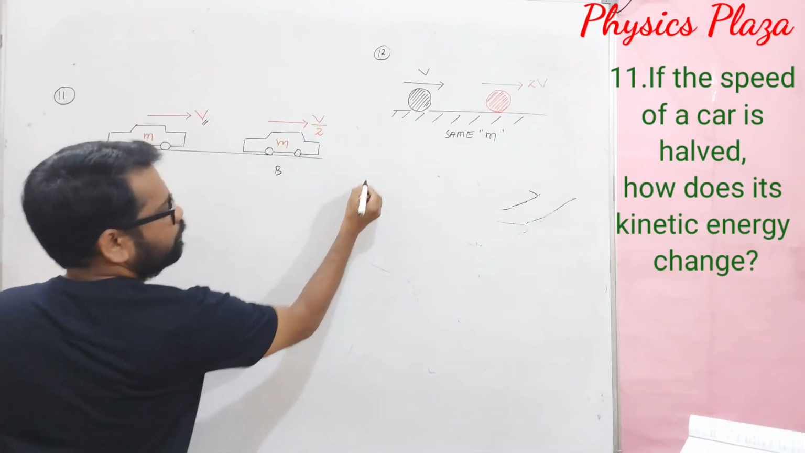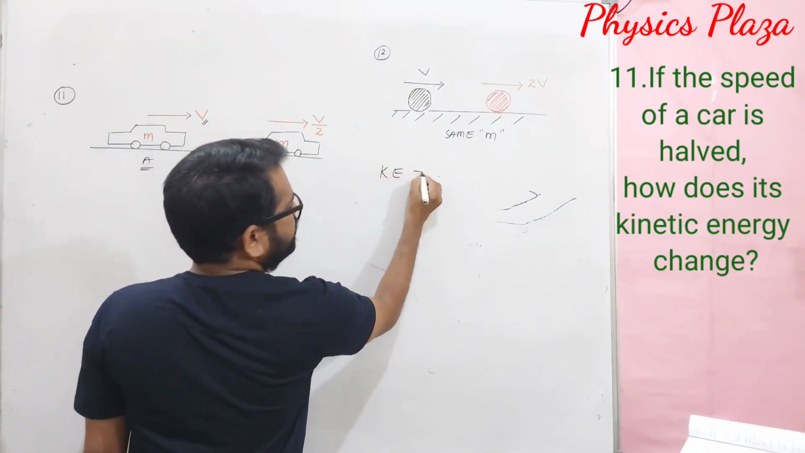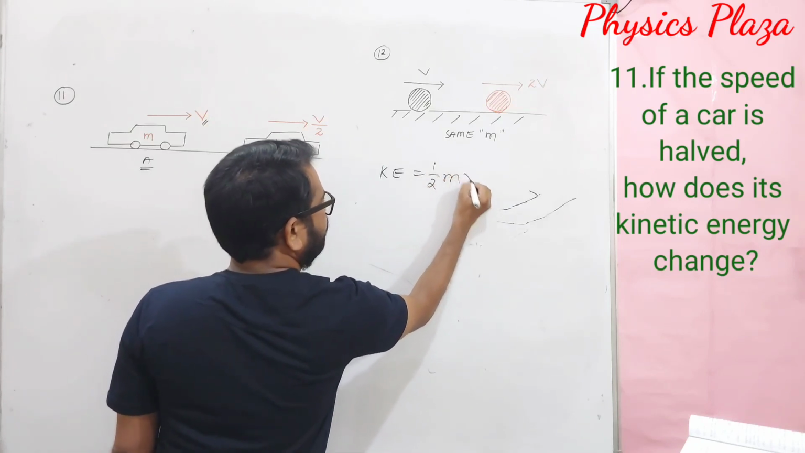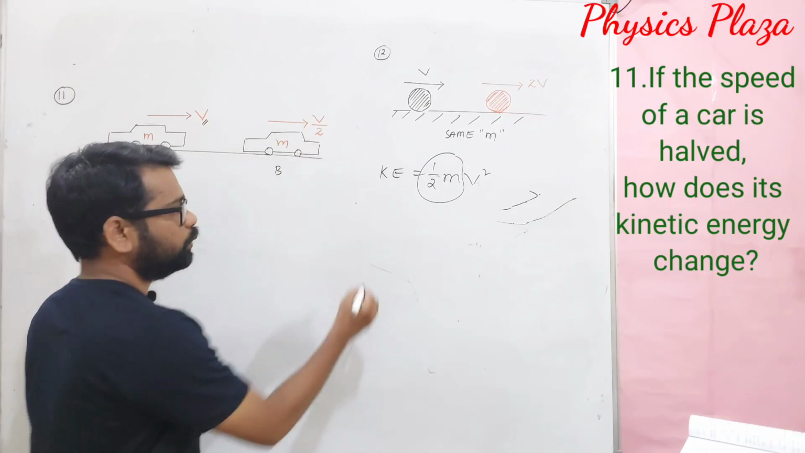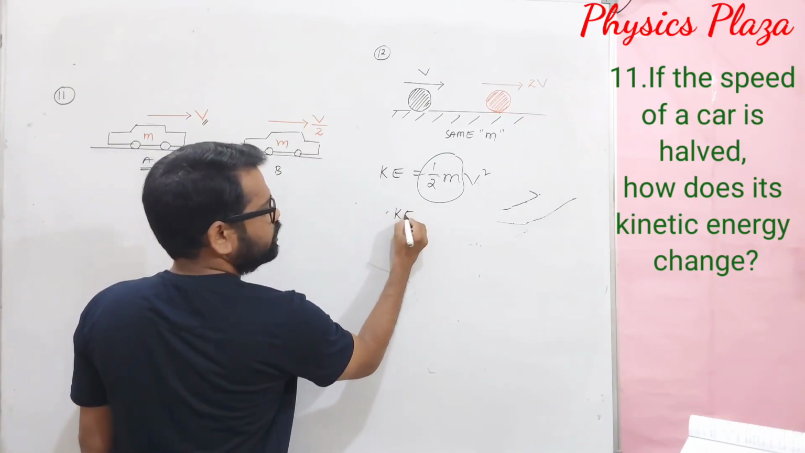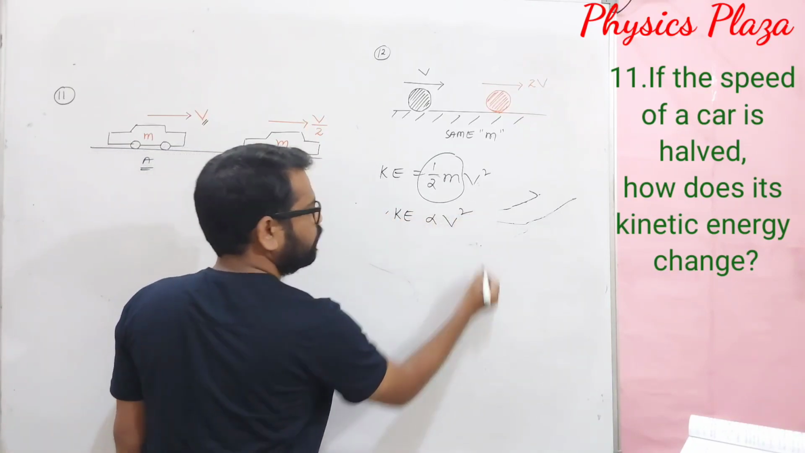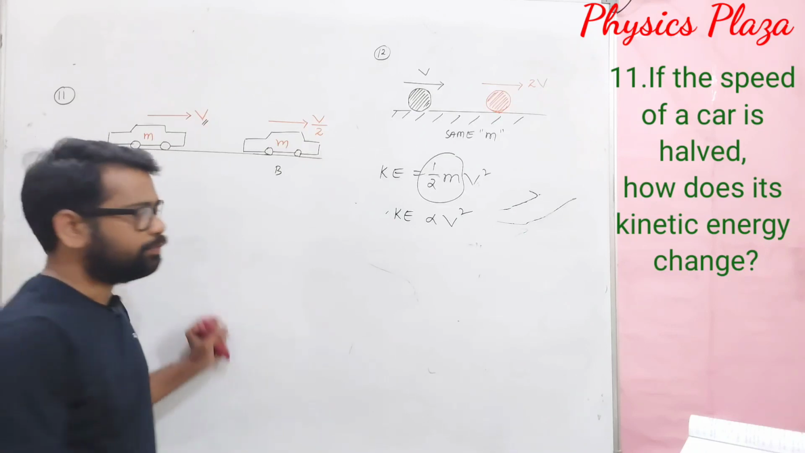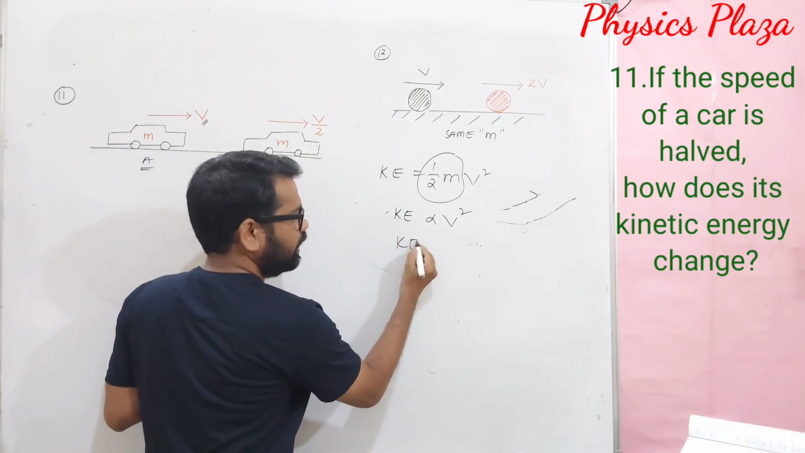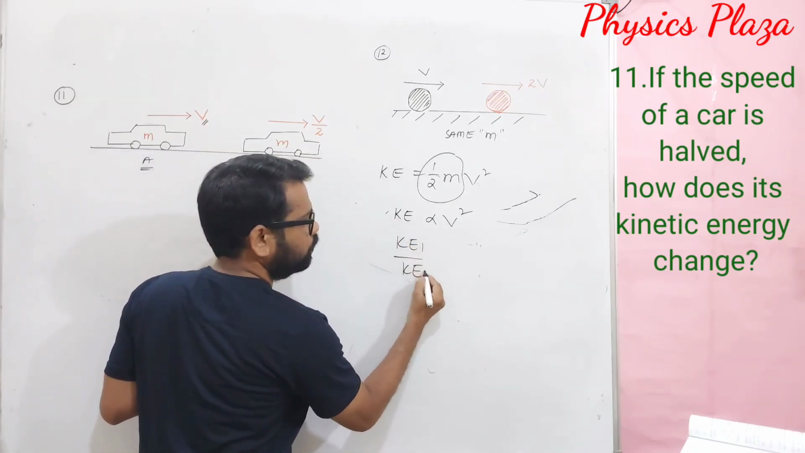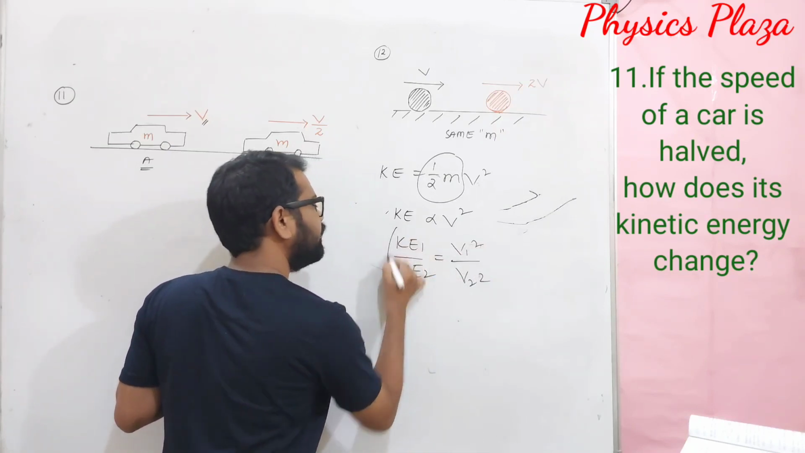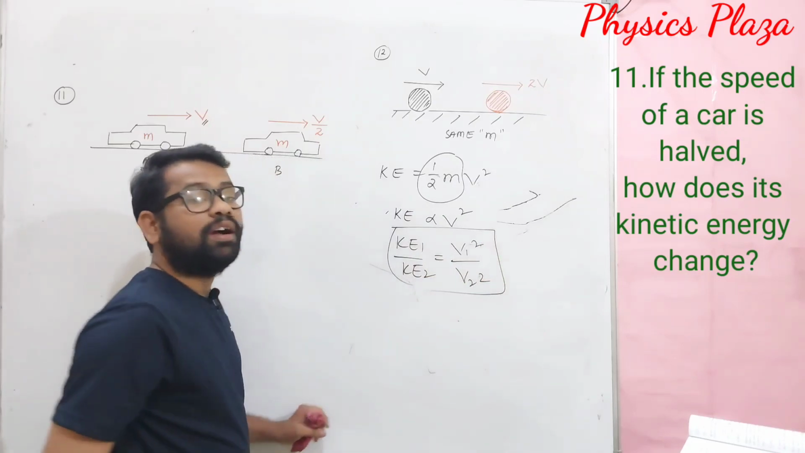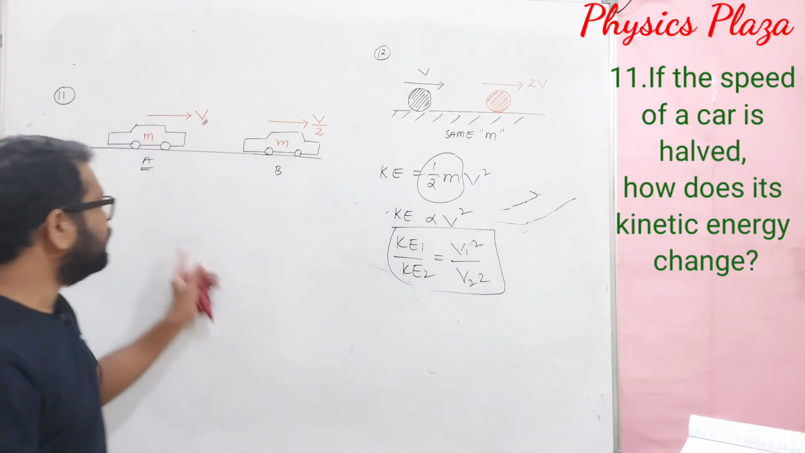So, look at here. We know this formula. Kinetic energy is equal to half mv square. But children, here half and m remain constant. So then here kinetic energy is proportional to v square. Then can we write like this? KE1 by KE2 is equal to v1 square by v2 square. Children, we can use this formula directly, or else you can calculate kinetic energy individually.